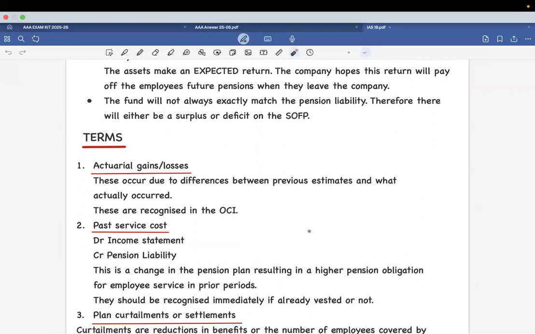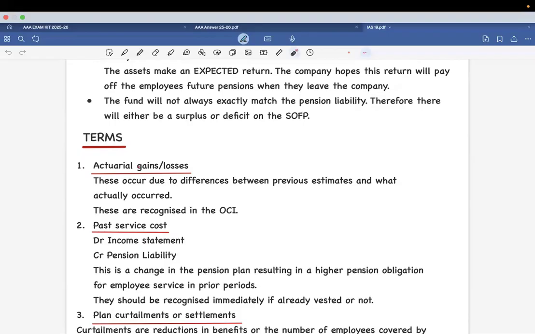Whenever things happen, we have an estimate in the future to take for pensions. The problem is this is not decided by us, and not by a mere evaluator. It is decided by the actuary. The person who decides on these things is called the actuary. When the actuary calculates things, we make changes in our financial statements accordingly. In SBR, you are going to dig deeply into this matter, but in AAA, you just need to know the basics.